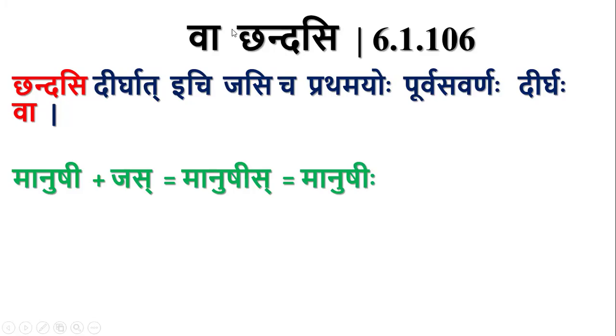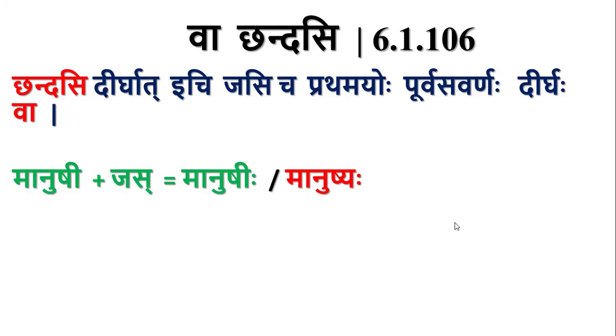Va means optionally. So we have, by Iko Yanachi, without the application of Purva Savarna Dirgaha, E plus A, E becomes Ya, Yakara. So Manushyaha it becomes. So in the context of the Vedas, this sutra is applied optionally. This sutra means the previous sutra, Dirgat Jasicha, is applied optionally.